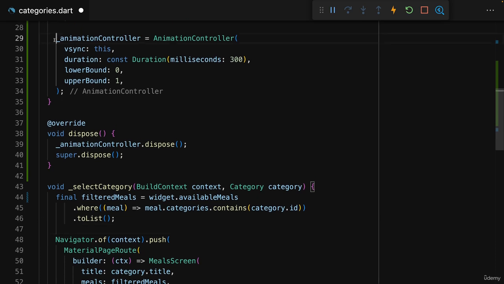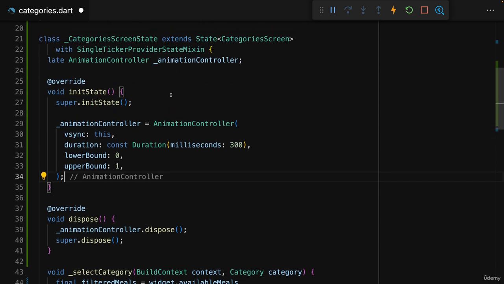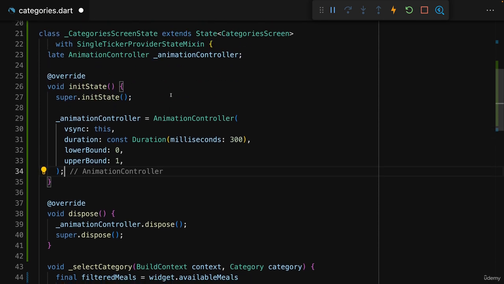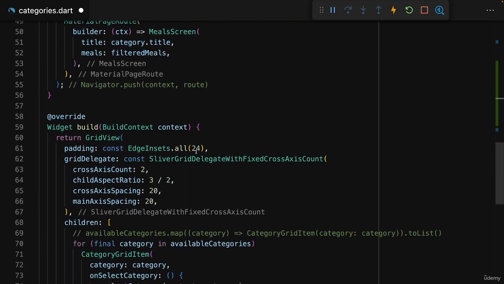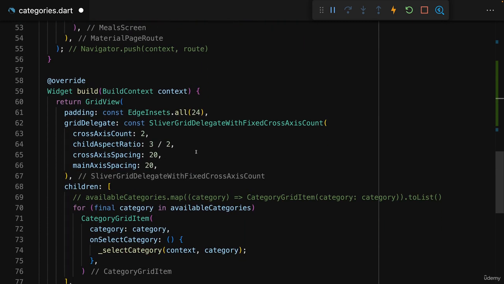So how can we now use this animation controller? Well, I mentioned that behind the scenes it would update the state and kind of re-execute the build method therefore. Now, technically that's not entirely correct though, because if it would do that, it would mean that everything in the build method is rebuilt and re-evaluated 60 times per second if you have a frame rate of 60 frames.